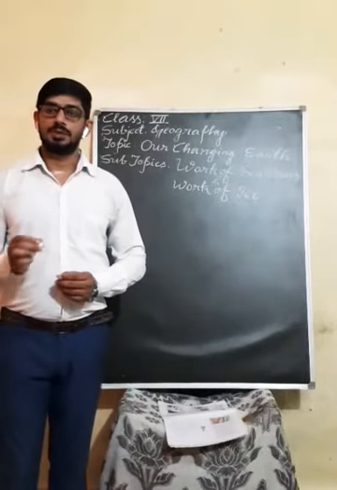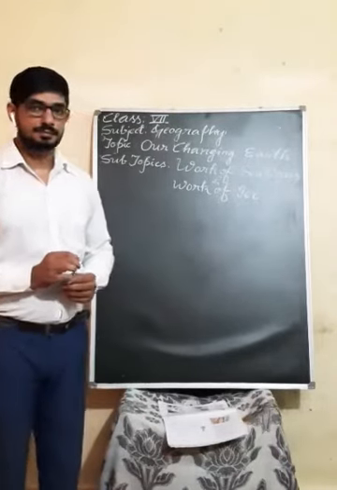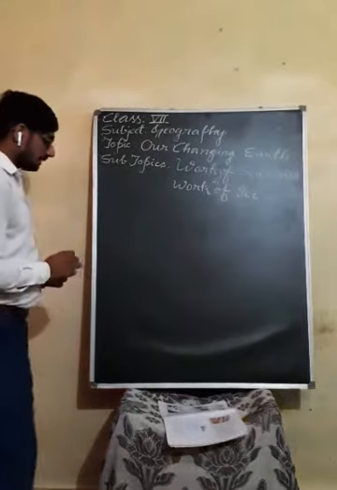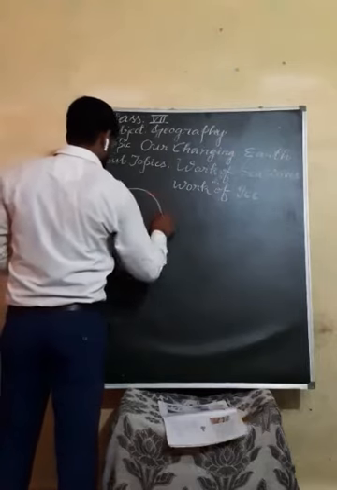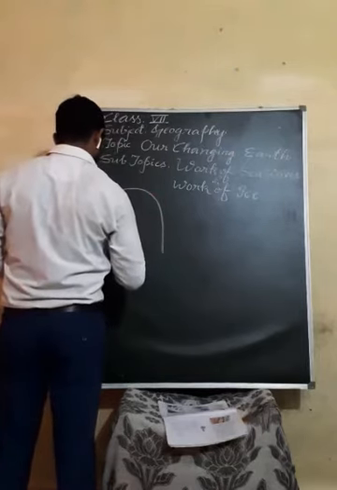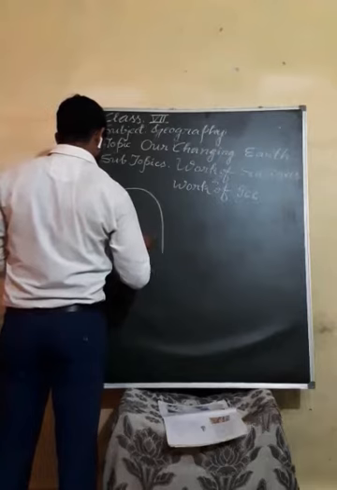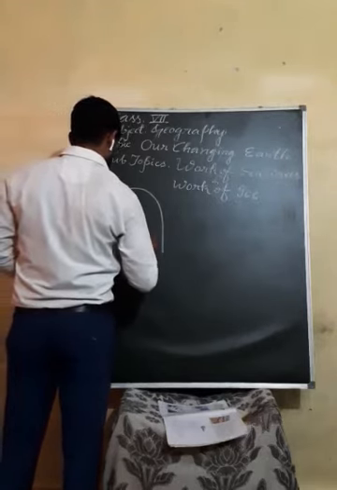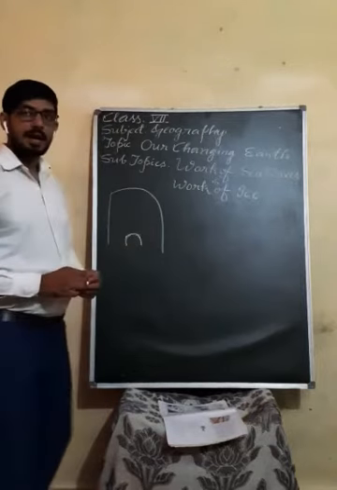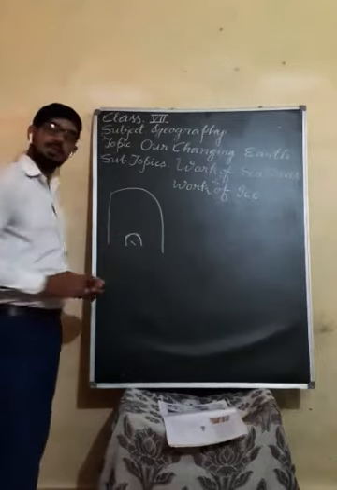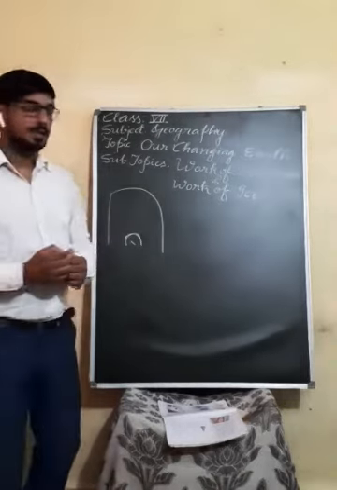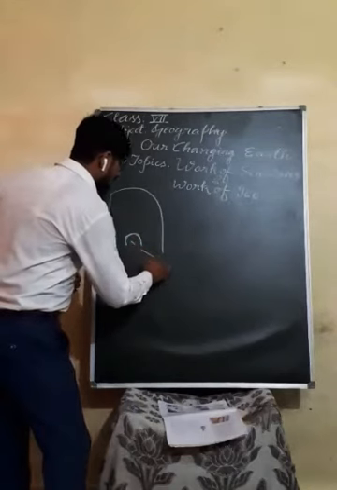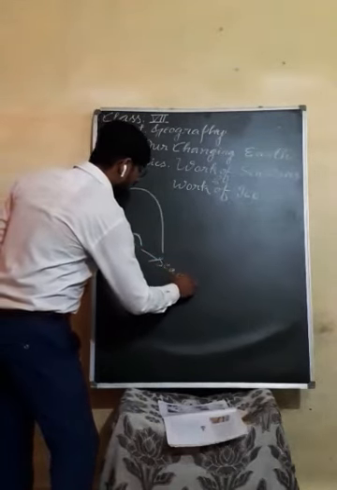So first is, when the sea waves continuously strike at the rock and make a hollow-like structure, a gap, this is known as sea caves. This structure is known as sea caves.